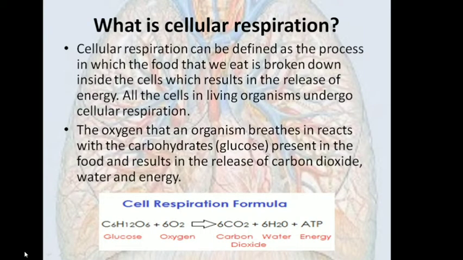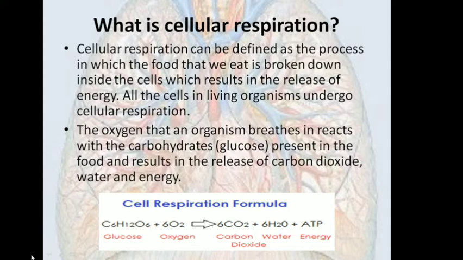What is cellular respiration? Cellular respiration can be defined as the process in which the food that we eat is broken down inside the cell with the release of energy. All the cells in living organisms undergo cellular respiration. The oxygen that an organism breathes in reacts with the carbohydrate glucose present in the food and results in the release of carbon dioxide, water and energy. This is the equation for cellular respiration: glucose plus oxygen produces carbon dioxide and water and energy in the form of ATP.